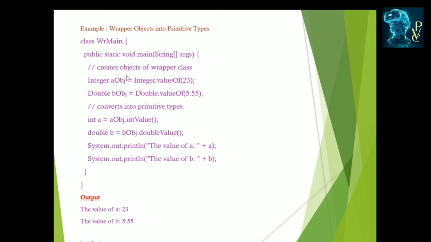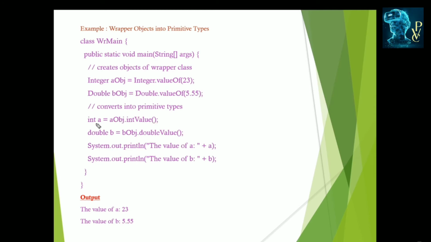For example, here we have an example with the wrapper class Integer, with the value 23. We directly assign the value, with no Integer variable. 23 is an integer, and here we convert that integer into an Integer object. The A object is now 23, the object version of 23. Double bObj is equal to Double value of 5.55. The object version of 5.55 is in bObj. This is converting values into wrapper class objects.